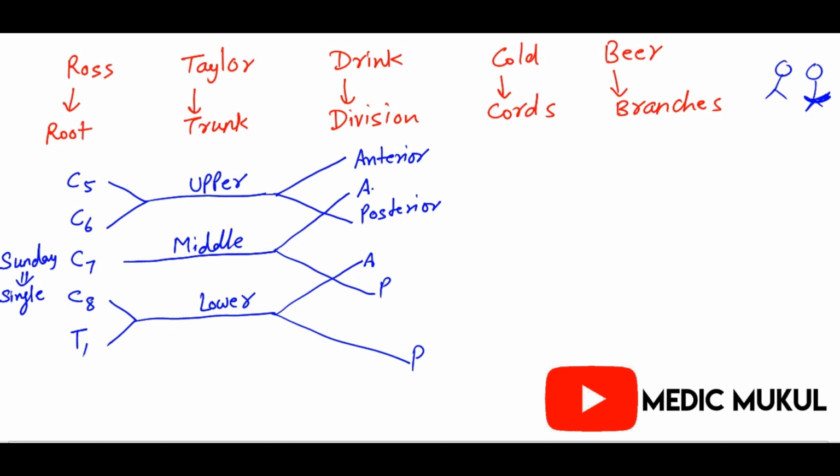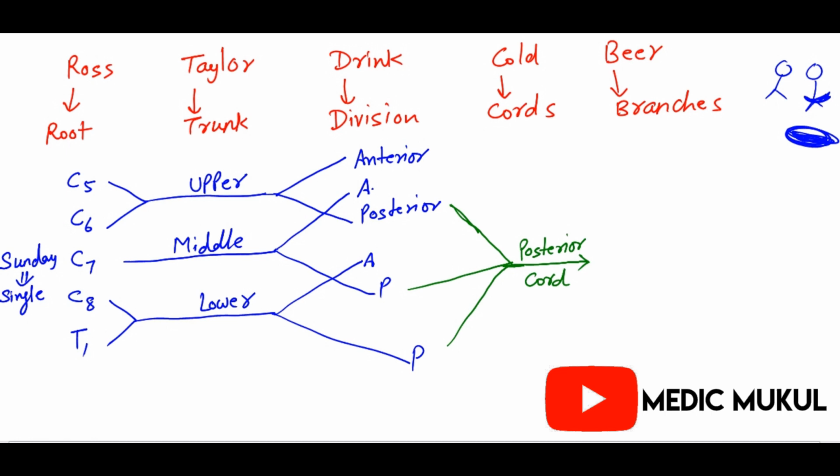Now remember, if you join every posterior side, it will become one big posterior, and we call it the posterior cord. Now remember, the posterior cord has branches.